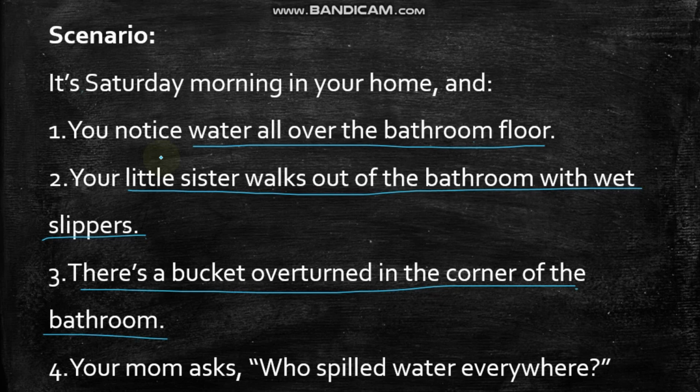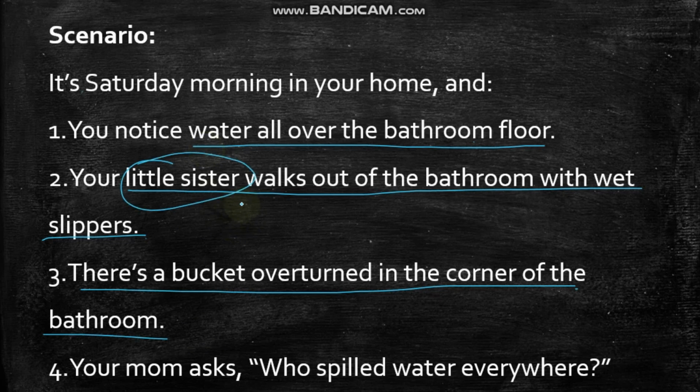So who spilled water everywhere? Based on these three statements that we've observed carefully, water all over the bathroom floor, little sister walks out of the bathroom with wet slippers, there is a bucket overturned in the corner of the bathroom, we can likely say that the person responsible is the little sister.